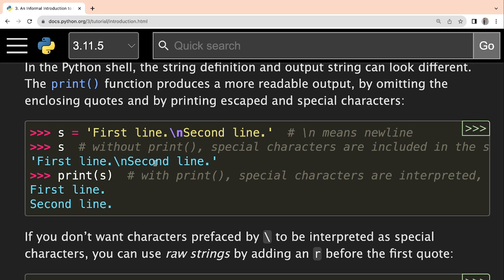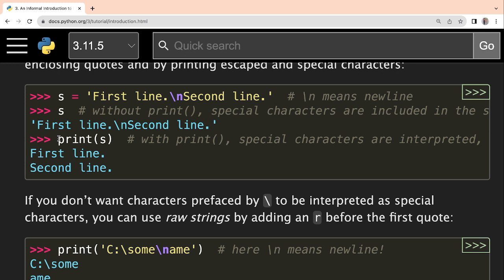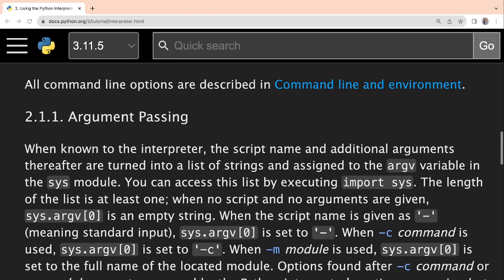So that is why you see no new line has been printed, slash n is coming as it is. But if you print this using the print function, then you see the proper output is coming exactly how we need it: the first line is printed in the first line, and then the second line is printed in the next line. Understood? So this is the difference between using print and directly showing s. If you want your strings to be interpreted properly, then you should go for print. Using print you produce the output correctly, otherwise the output may not come correct. All right. So now again, let us see this practically, whether it is really happening or not.